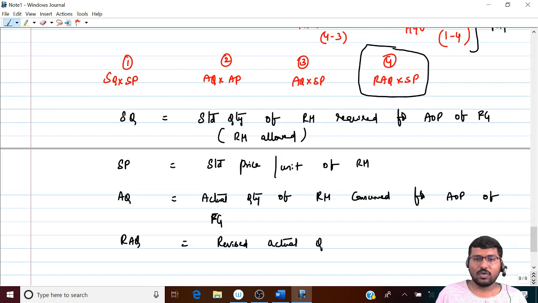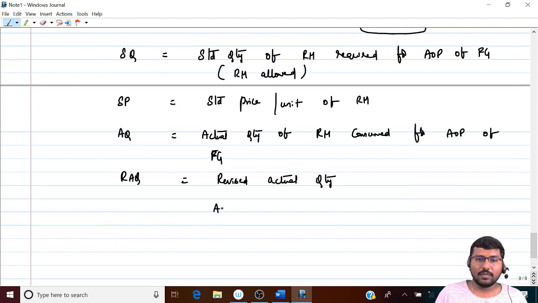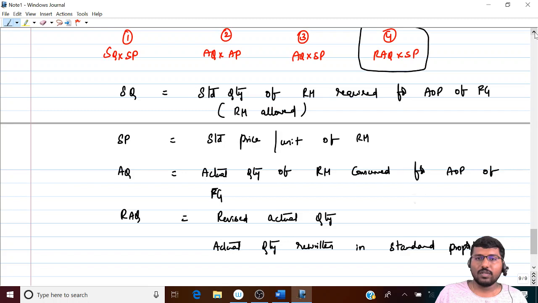Revised actual quantity. What do you mean by that? Actual quantity rewritten in what, Nana? Standard proportion or standard mix. So this is a full form of everything. So you write it down first and then we'll try to analyze it.